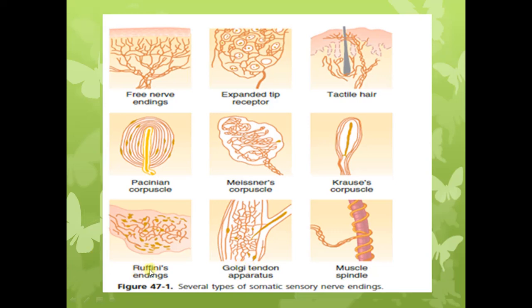Then we have Ruffini's end organs present in the deeper part of the skin. Free nerve endings you have seen ramifying in the epithelium, and you have the expanded tip endings, which are your Merkel's discs, and you have the hair end organs or the hair receptors.